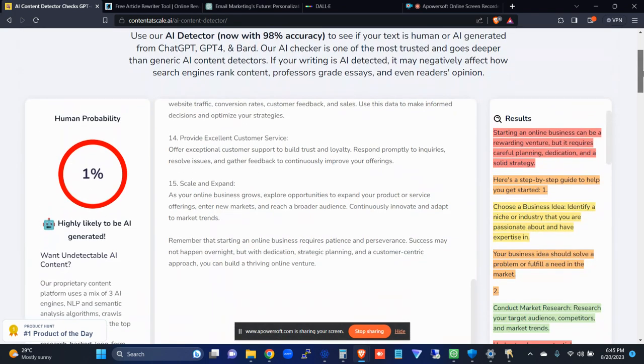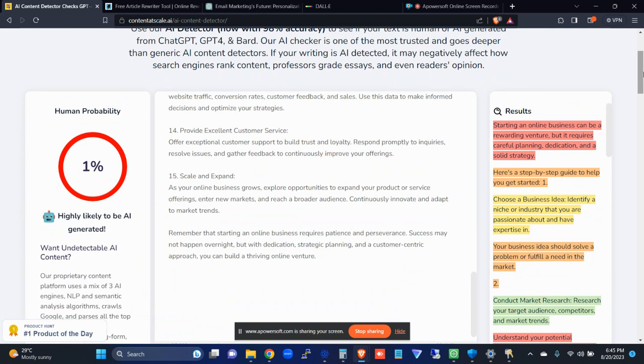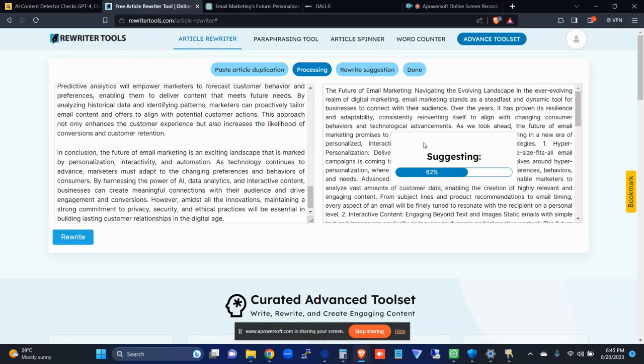There you go. Highly likely to be AI generated. And that is true. But then again, if we copy this to our rewriter tool here, just like we have done with the current article, what will the results look like? And if this continues to process, you're looking at a scenario of where you can use these articles in the day-to-day running of your online business or otherwise.